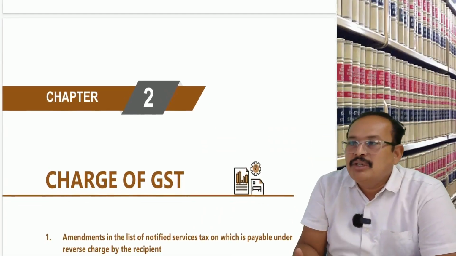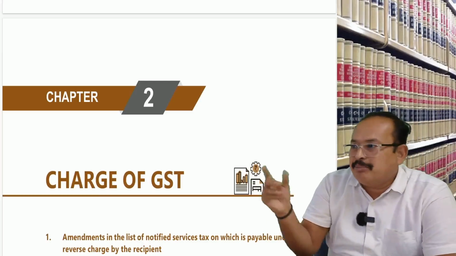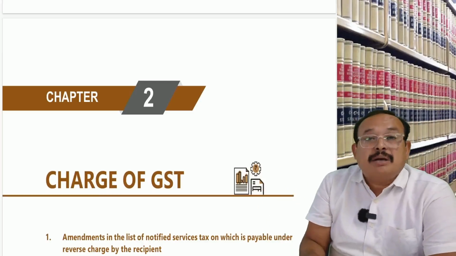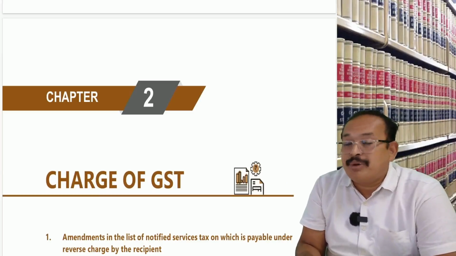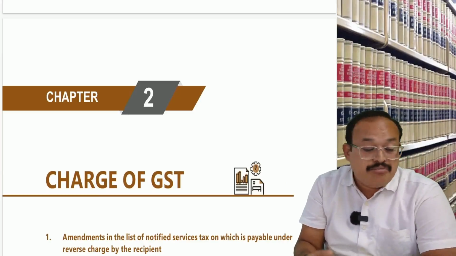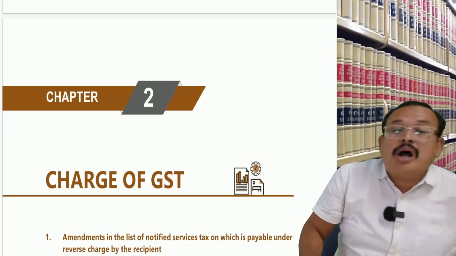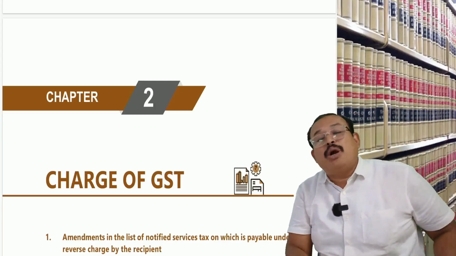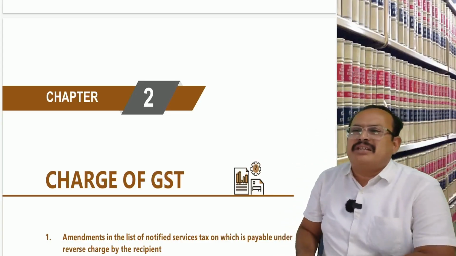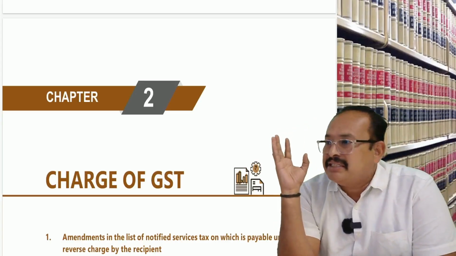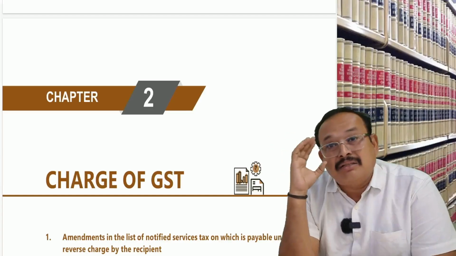We have covered so much now. Supply, such a supply sometimes is called composite supply, and such a supply is sometimes also called a mixed supply, my dear. In that case, how do we understand what we mean by composite supply and what we mean by mixed supply? Simply put, section 8 of the CGST Act covers composite supply, not the composition scheme.